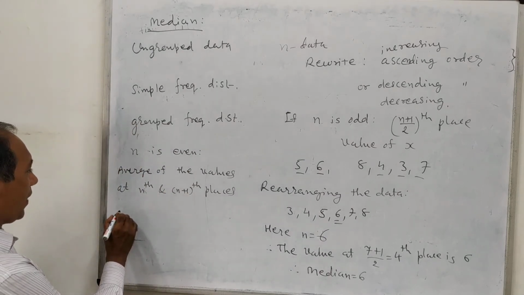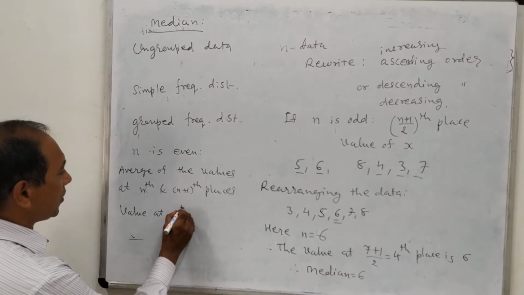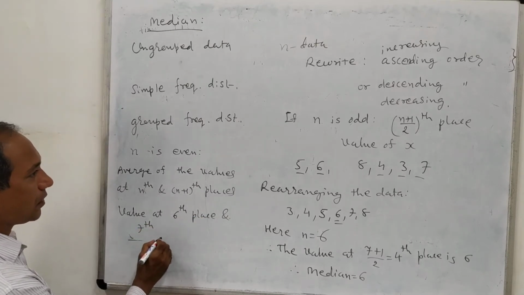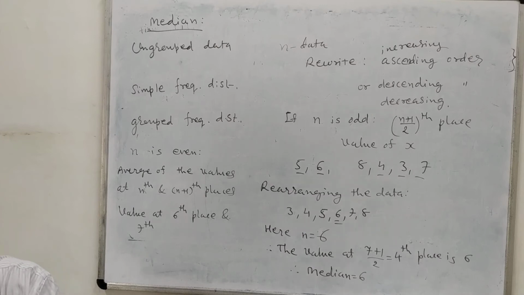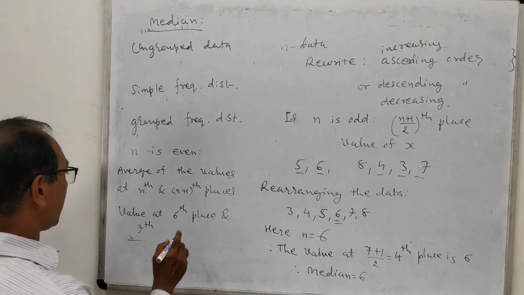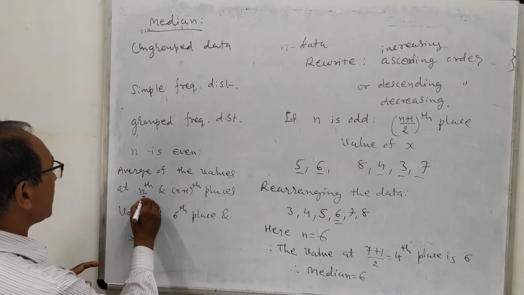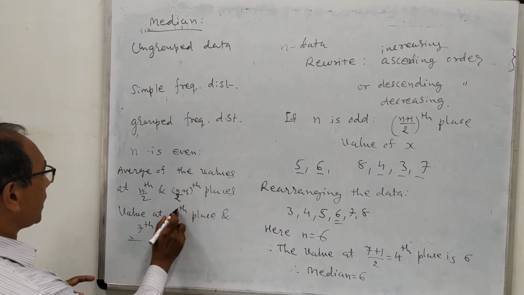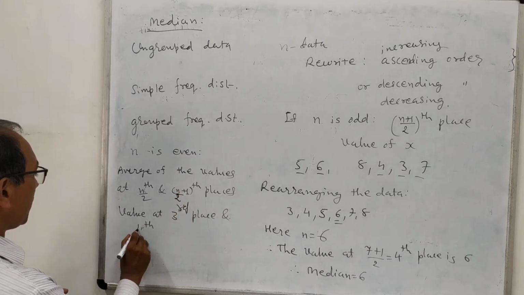So the value at n by 2 place, that is 3rd place, and at n by 2 plus 1, that is 4th place.